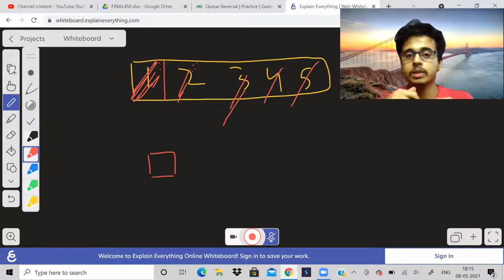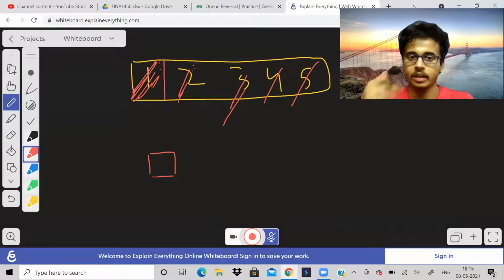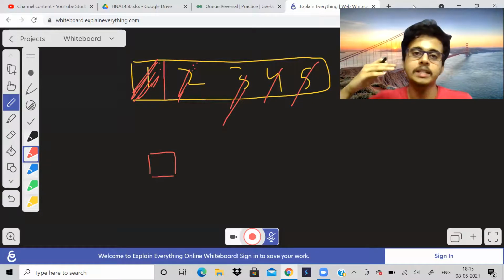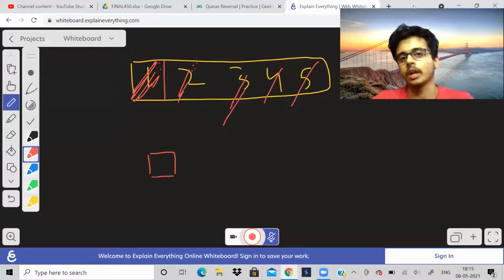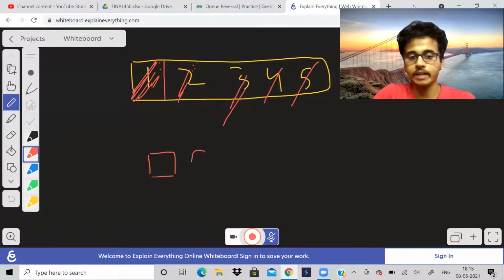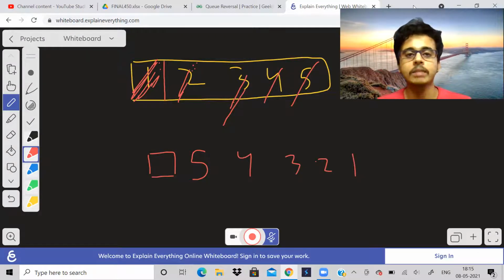But when it comes to the previous recursive call, you should understand recursion. You should have that visualization of what I'm saying. How are recursive calls done? Whatever statements are written below a recursive call, all of them will be executed in reverse order. So that property of recursion we're making use of. After the queue becomes empty, then 5 will be inserted, then 4, 3, 2, 1. So this is how we can make use of recursion.